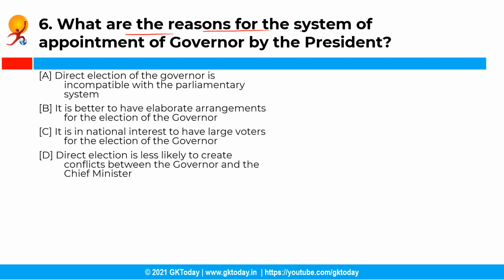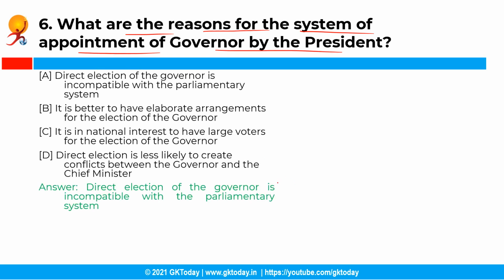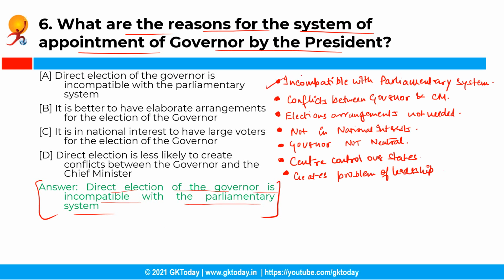Now the next question is, what are the reasons for the system of appointment of governor by the president? Now you have the following options and the correct answer is option A, that is direct election of the governor is incompatible with the parliamentary system. See, the following are the reasons for the system of appointment of governor by the president. Firstly, the direct election of the governor is incompatible with the parliamentary system in the states. Secondly, direct elections is more likely to create conflicts between the governor and the chief minister.